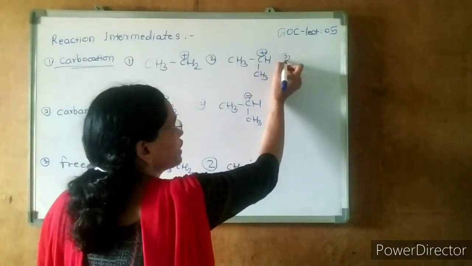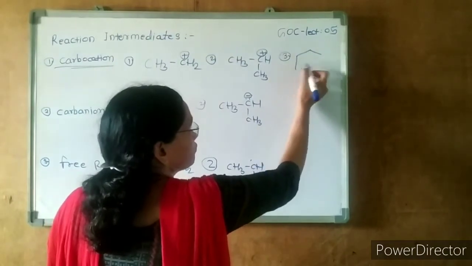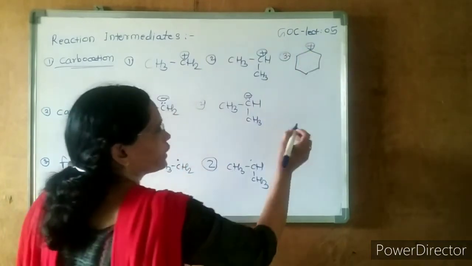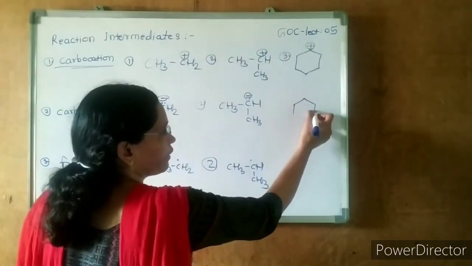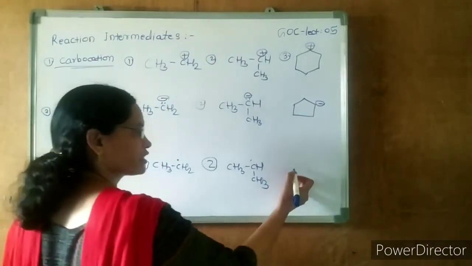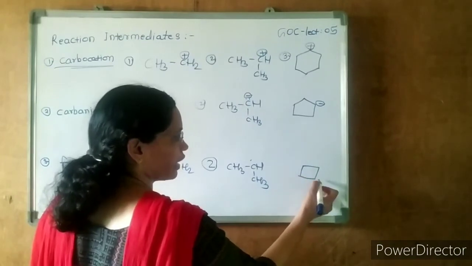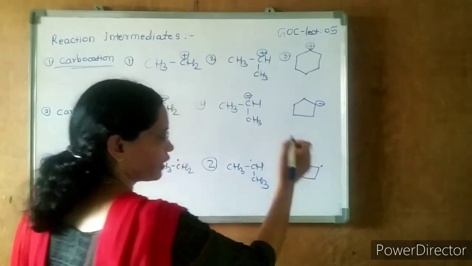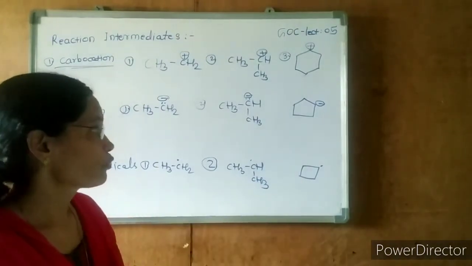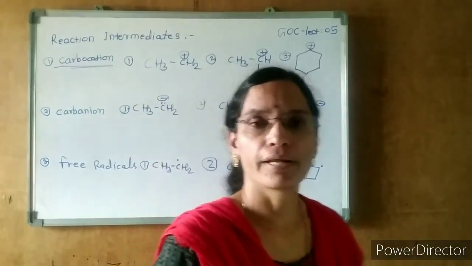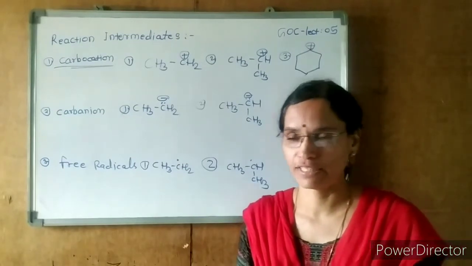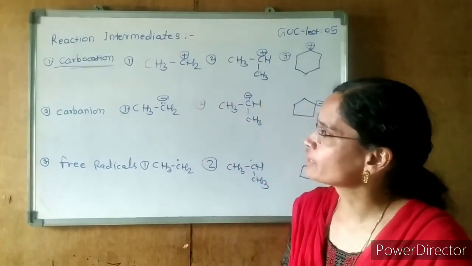One more example we'll see here. This is also a carbocation. Carbon bearing positive charge is known as carbocation. Carbon bearing negative charge is known as carbanion. And carbon bearing free radical is called a neutral species. It is a free radical. So these are all the properties of the reaction intermediates: carbocation, carbanion and free radicals. These are all the properties we discuss here.